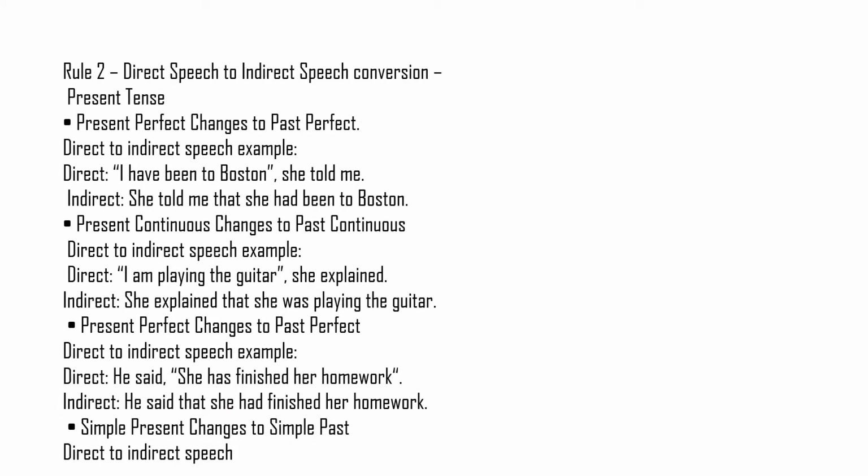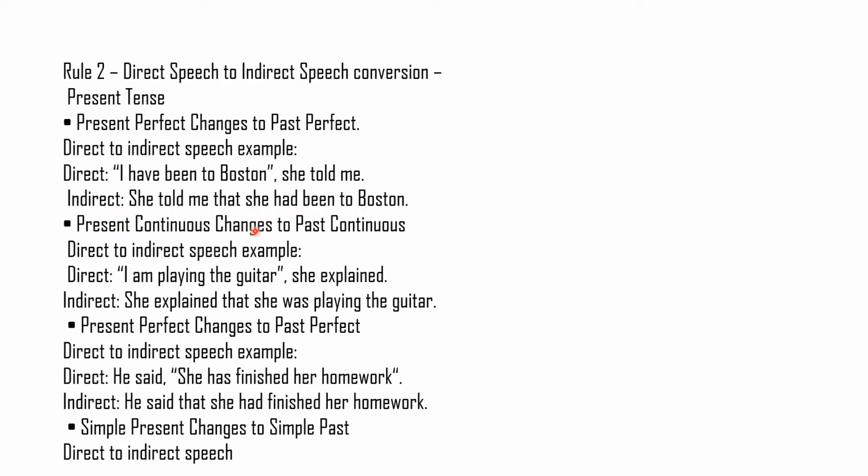Rule 2. Direct speech to indirect speech conversion in case of present tense. Now present perfect changes into past perfect. So we have to change the tense of the reported speech. Clear? If our reported speech is in present perfect, it will become past perfect. For example, "I have been to Boston." She told me that she had been to Boston.